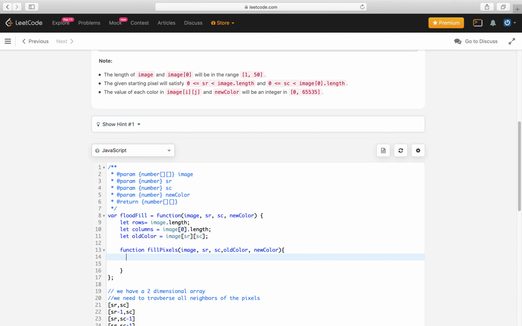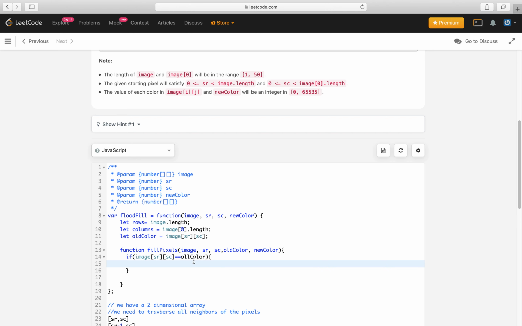In fillPixels we check that if image[sr][sc] is equal to the old color, we replace it with the new color.